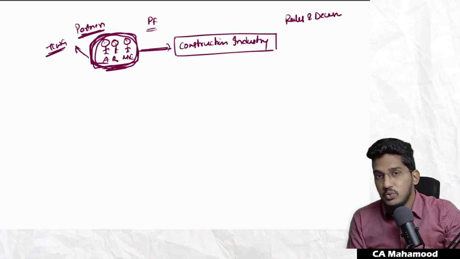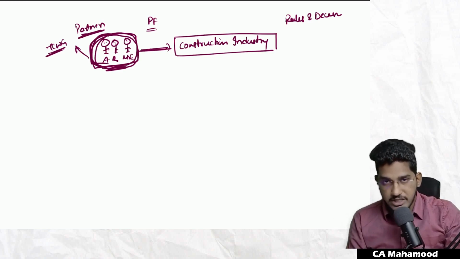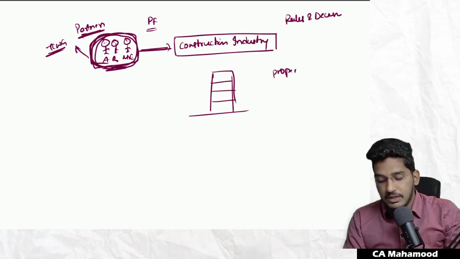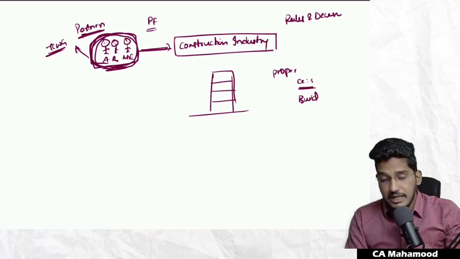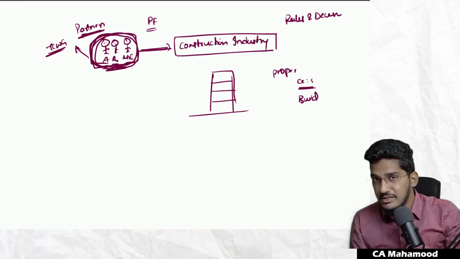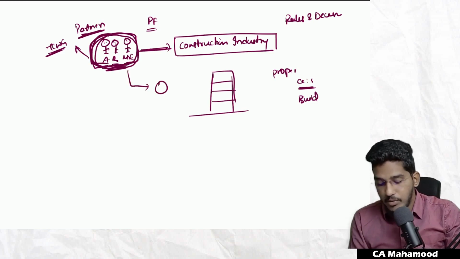But can you expect them to do each and every activity on their own? Definitely not. See, these people are constructing one apartment at one of the real estate properties. Whether they are using proper quality of cement, whether they are using cement and sand in proper ratio, whether build quality is proper, whether they are properly watering that premises or not, that they have to take care. But do you think these people will be available at the construction site all the time to monitor this activity? No. So what they have done is they have appointed one manager.